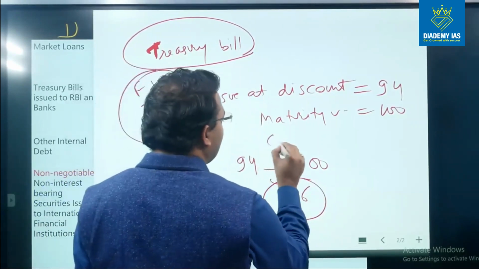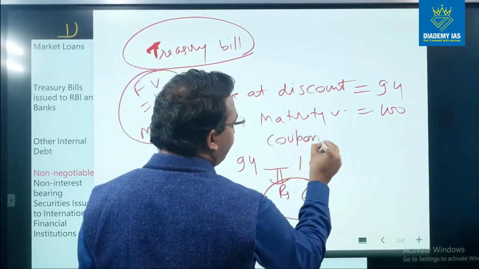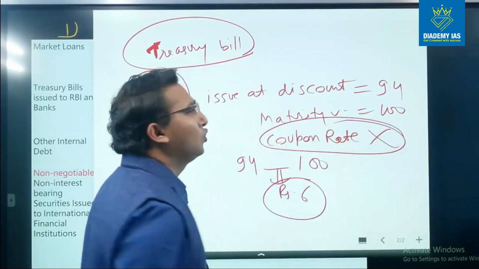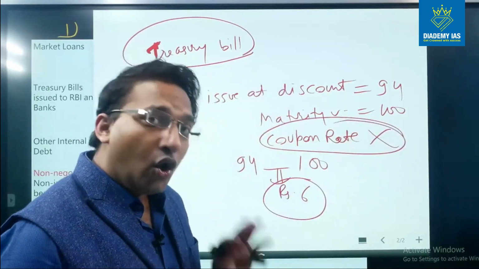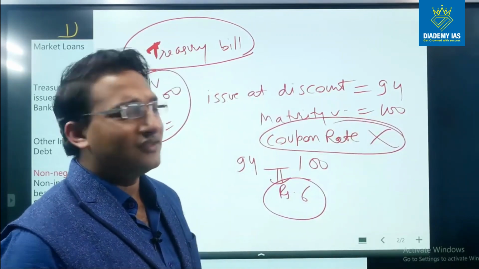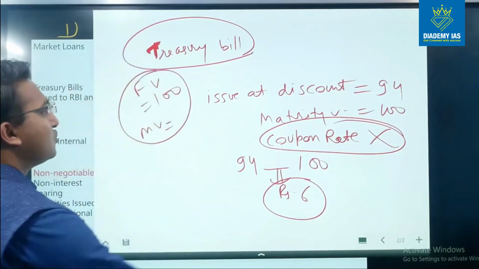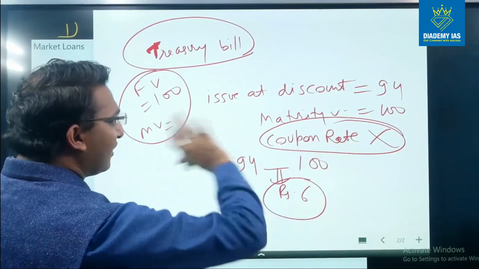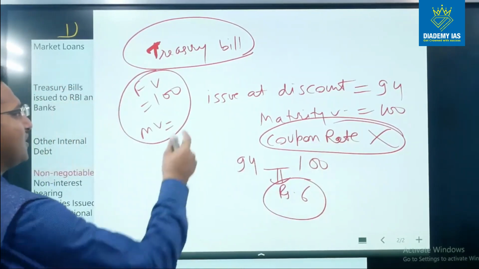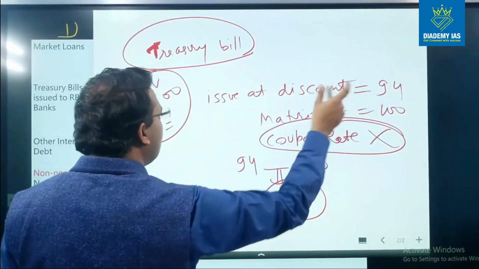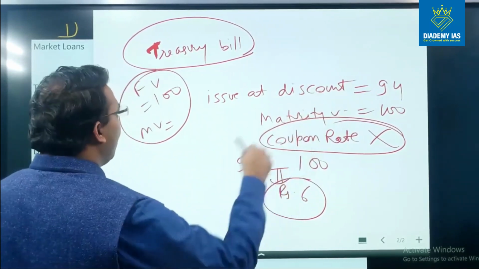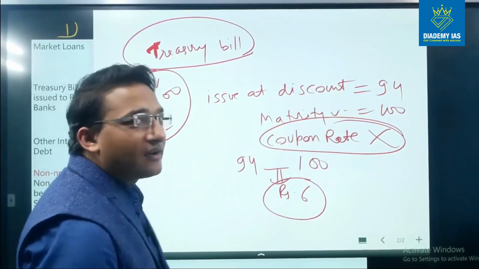And very interestingly, there is no coupon rate in case of a treasury bill. This is very, very crucial. A question has already been asked on this topic in the year 2017. So there is no coupon rate on any treasury bill, right? So there are some important features. The issue is always at a discount. The maturity value is at face value. There is no coupon rate. This is how the treasury bill works.